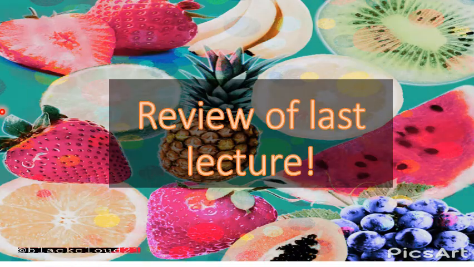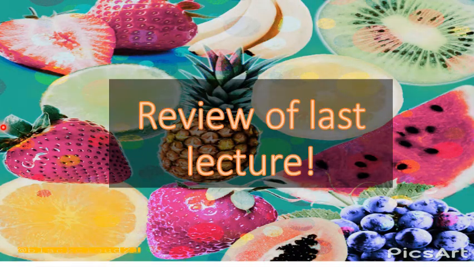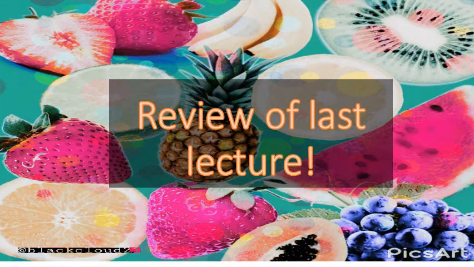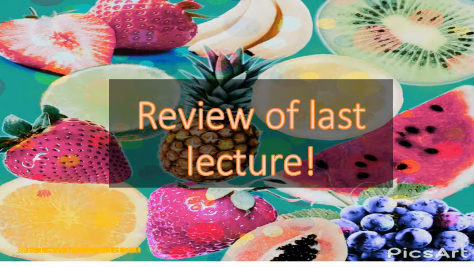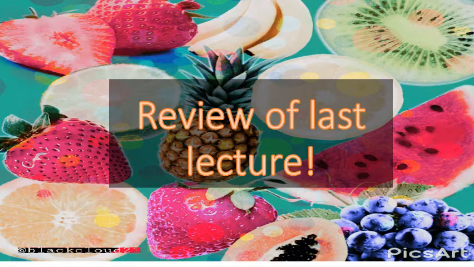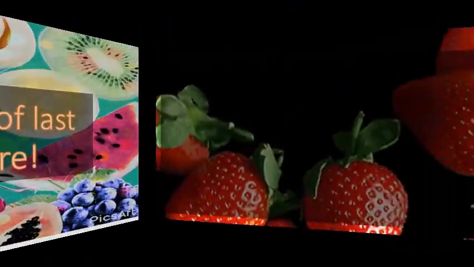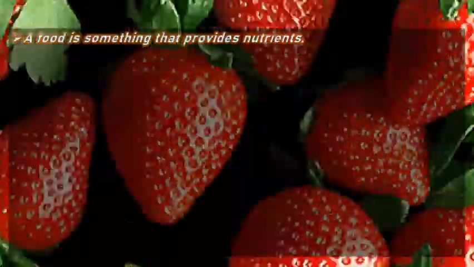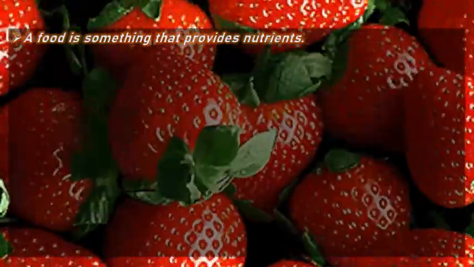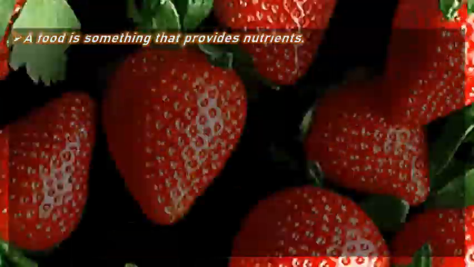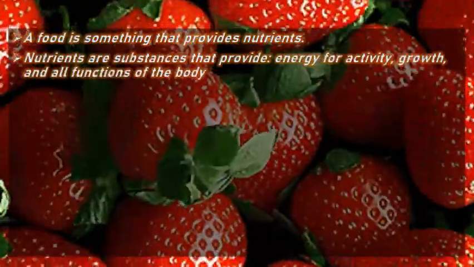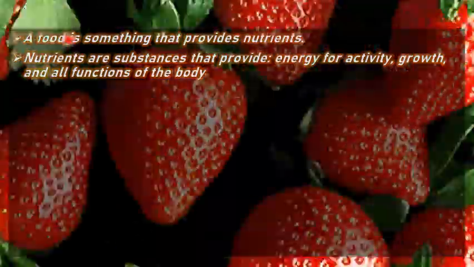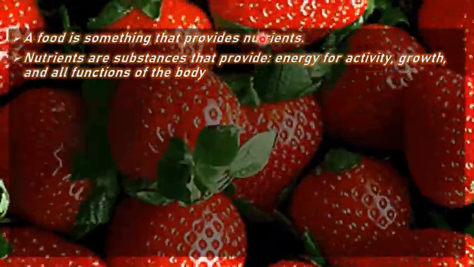So dear students, here we are about to review our last lecture. Let's see what kind of things we learned. Although we learned many things in our last class, we will take only the highlights. We learned that a food is something that provides nutrients.